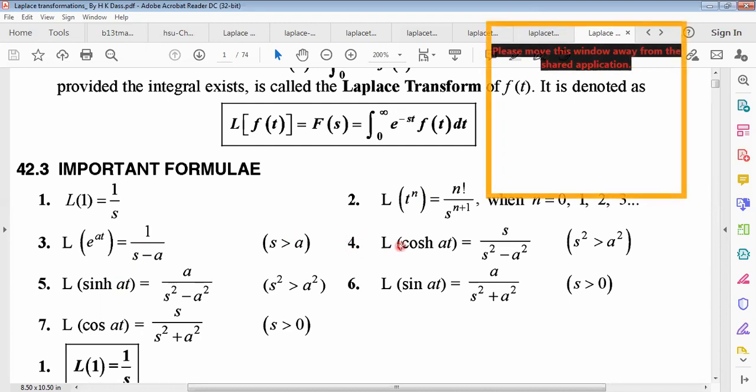And number 4, basic Laplace transform: Laplace transformation of cos hyperbolic at will be s divided by s square minus a square, where s square is greater than a square.